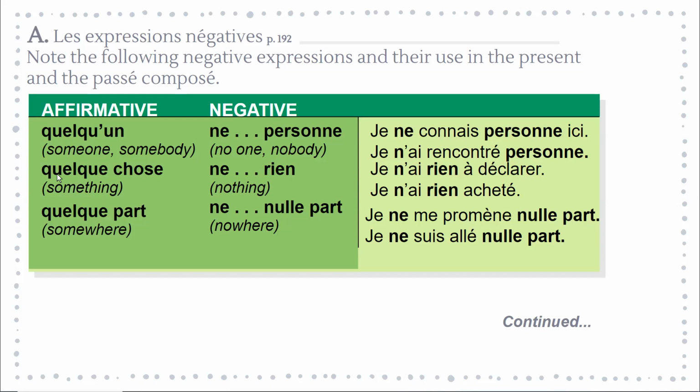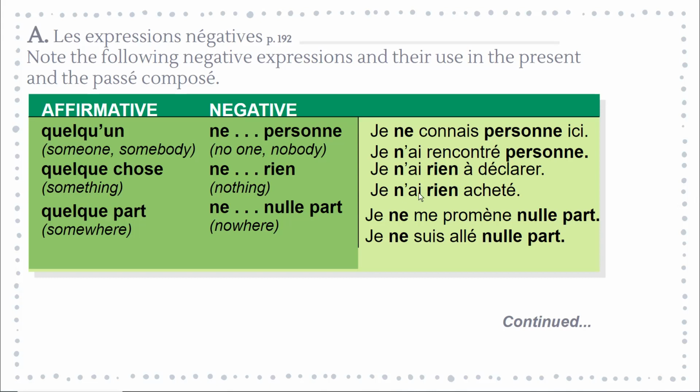Voyons une autre expression. So quelque chose means something. Ne rien means nothing. Voici un exemple. Je n'ai rien à déclarer. And here is a sentence in the present. The verb is to have. I don't have anything to declare, or I have nothing to declare.